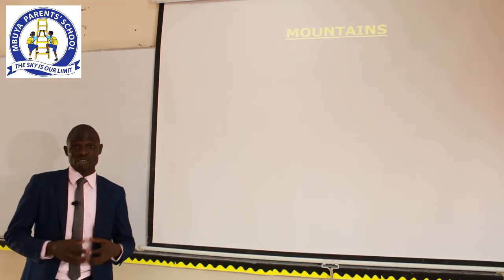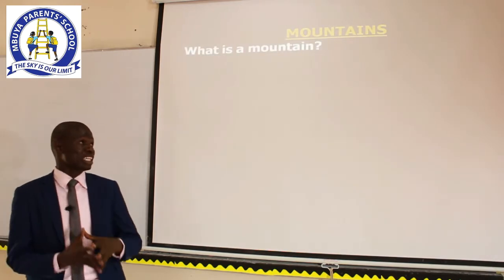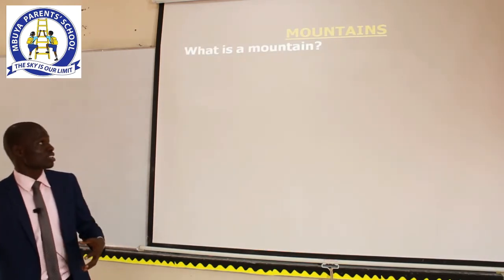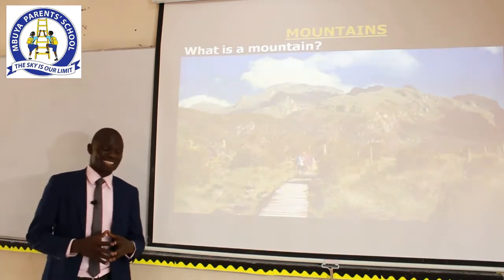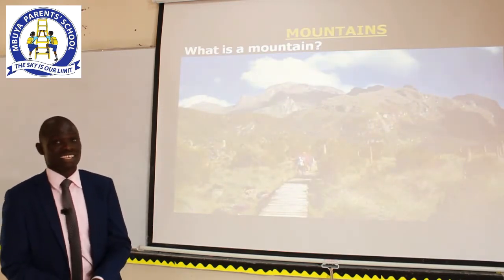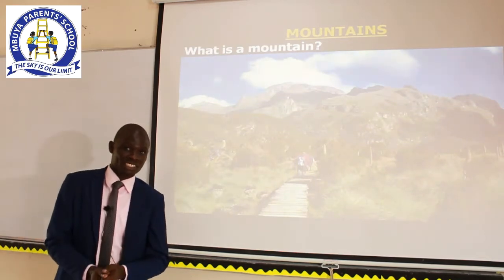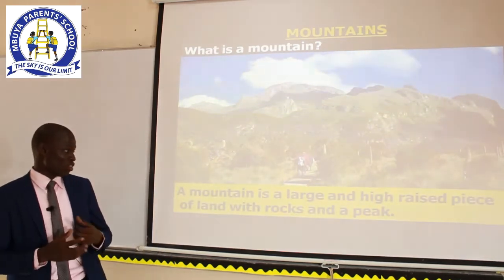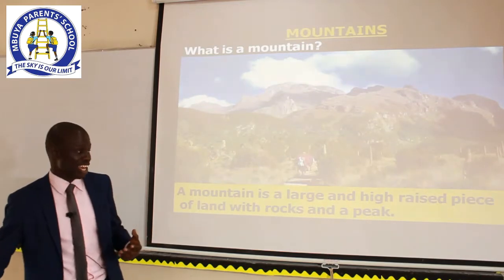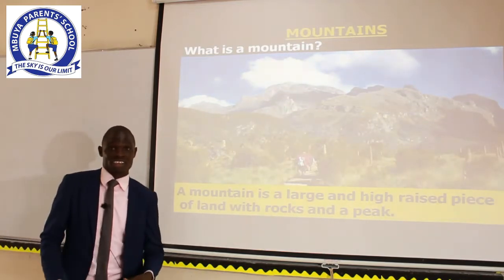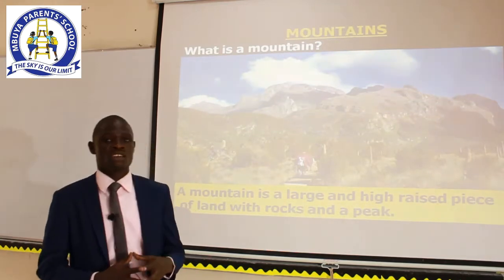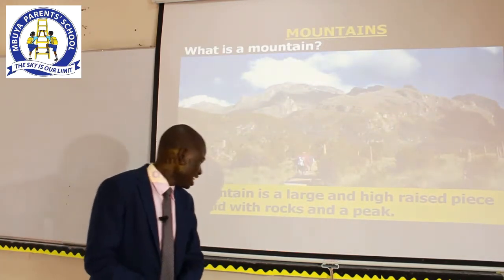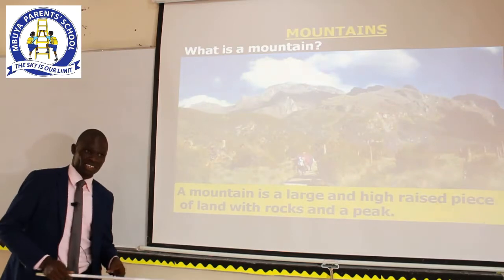Let us start by defining what a mountain is. A mountain is a large and raised piece of land with rocks and a peak.